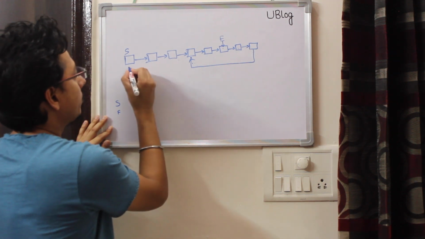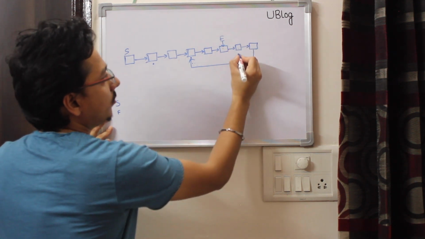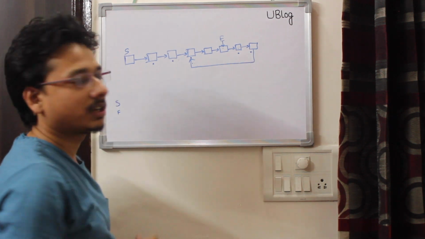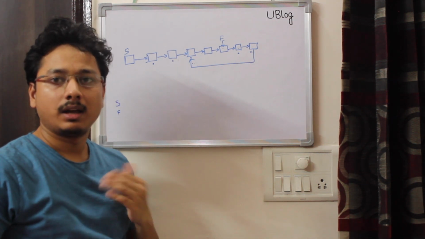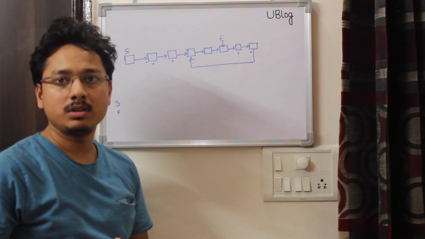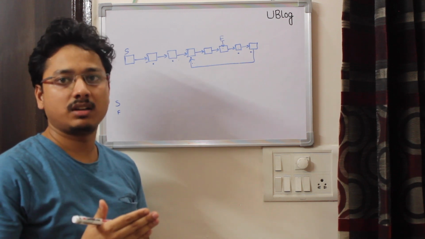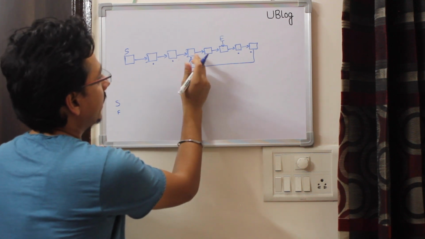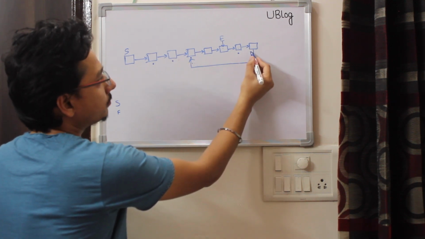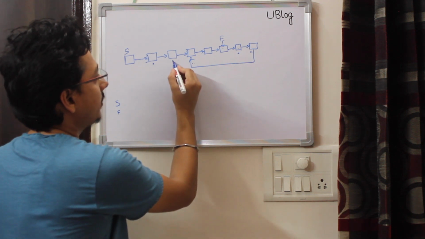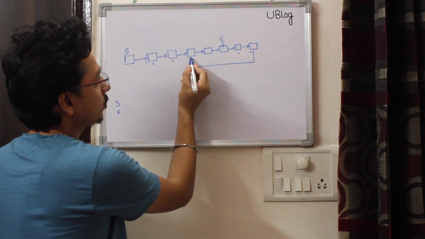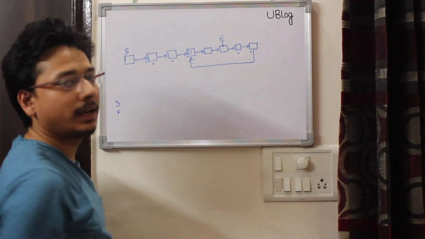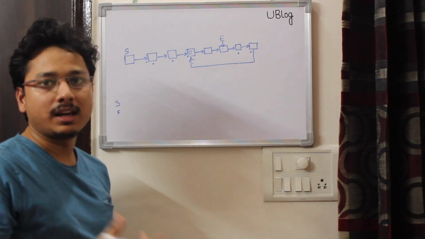So my slow node will be here and my fast node will be here. Then my slow node will move here and my fast node will be here. The condition which I told you to check for removing the loop was that slow.next is equal to fast.next. At this point my slow is here and the fast is here. The next of slow is this node and the next of fast is also this node. So my if condition will pass and I'll get into the loop.